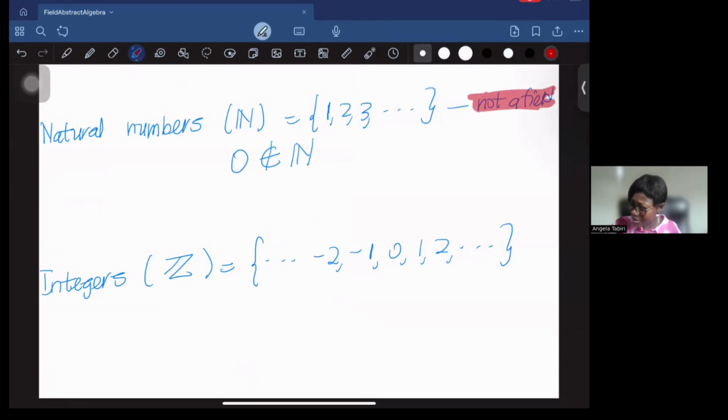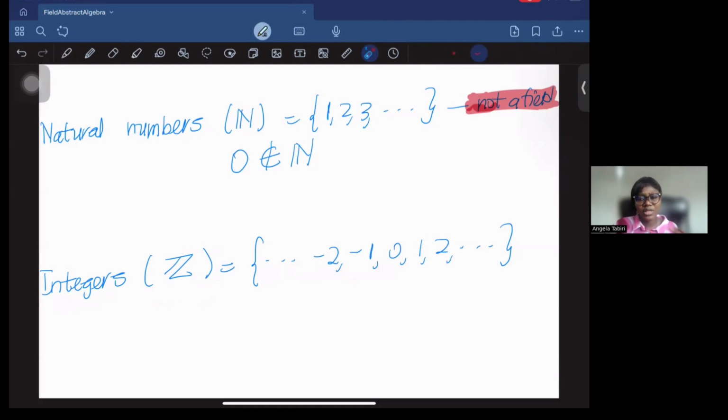Now let's look at another number system, which is the set of integers. If you consider the set of integers, which we denote by Z, you just think of positive and negative whole numbers. So -2, -1, 0, 1, 2, and so on. Now, in addition, yes, you have your closure, you have your associativity, you have your additive inverse, you have your additive identity. It will be commutative under addition.